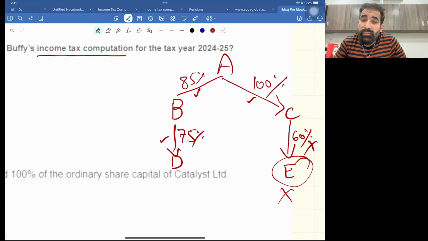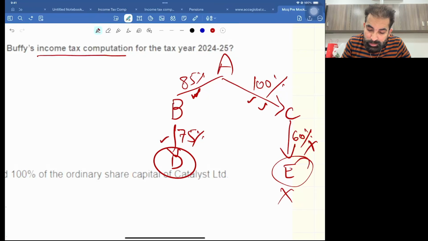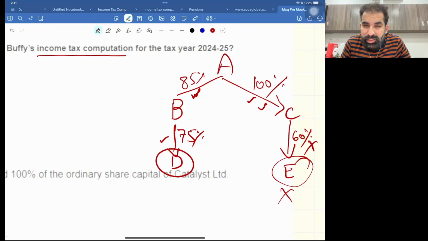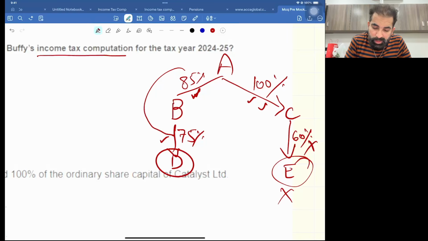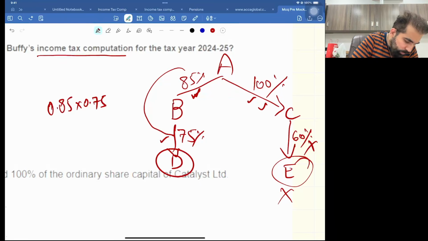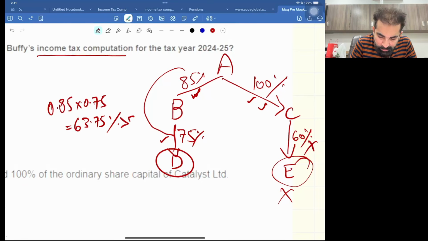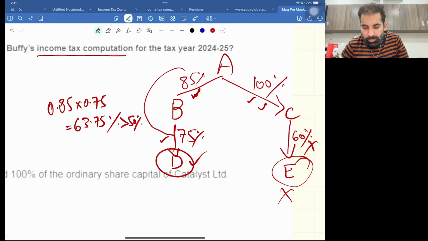Now the second requirement: for indirect subsidiaries, the effective holding should be greater than 50. This is your direct subsidiary, but D is the indirect subsidiary. So let's calculate the effective holding, which is the product of the two direct holdings. So 0.85 into 0.75 is 63.75%, which is greater than 50. So D is also part of this group.